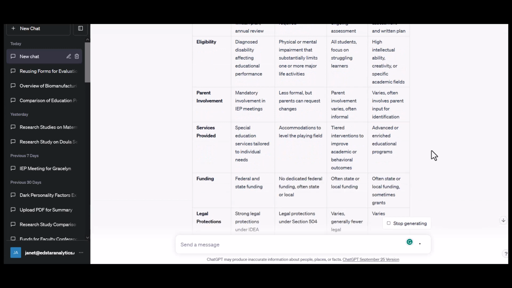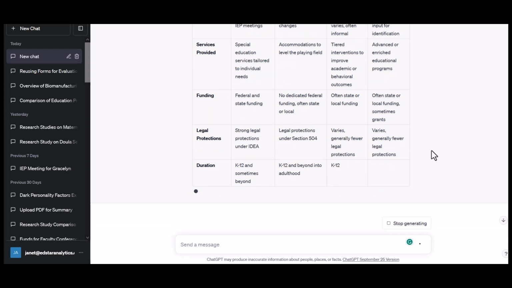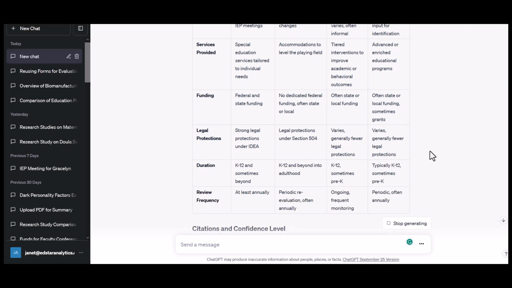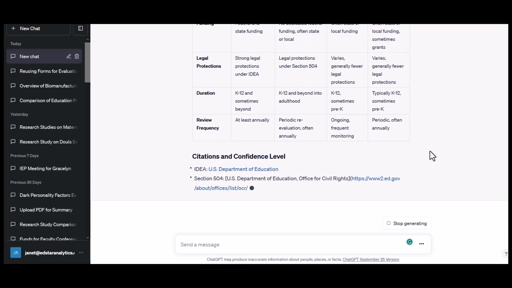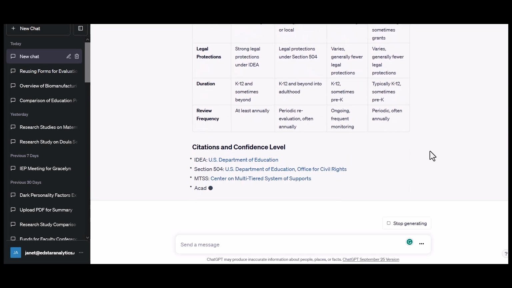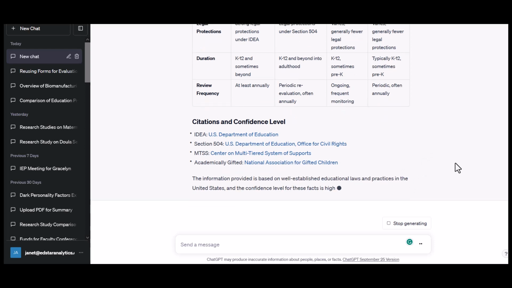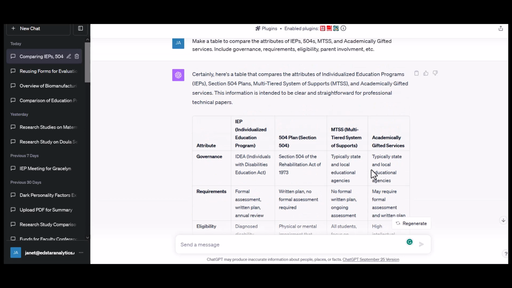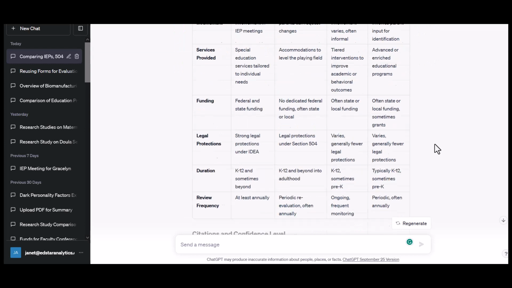Funding, legal protections. See, these are categories I didn't ask for, and it just came up with them. And I have my settings set so that it always gives me citations for where it gets its information. And see, I could click on these and it takes me to the source where it got this information. And you can copy this table out and just paste it in a Word document. I could ask it more information about these things.